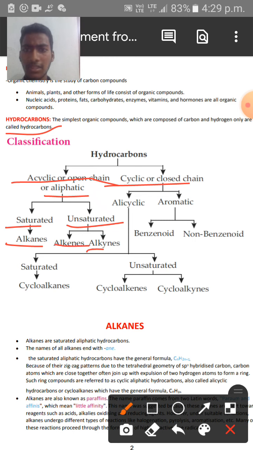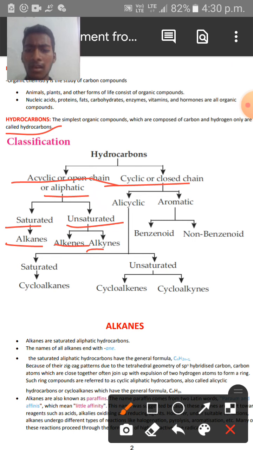What is meant by saturation and unsaturation? Saturated means they possess a single bond between carbon and carbon atoms in the hydrocarbons. In case of unsaturated hydrocarbons, we have alkenes and alkynes. Alkenes have a double bond between carbon and carbon atoms in the hydrocarbon, and alkynes possess a triple bond between carbon and carbon atoms.